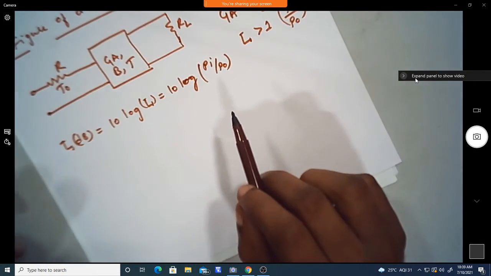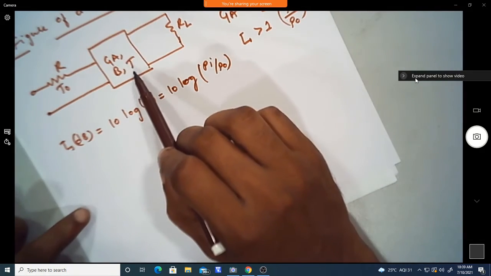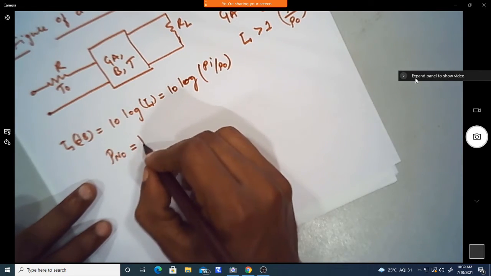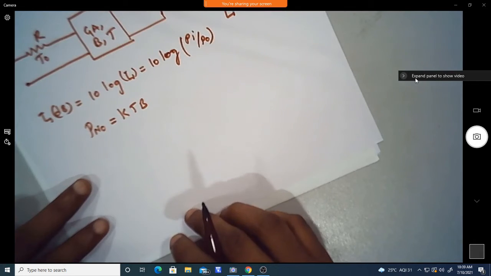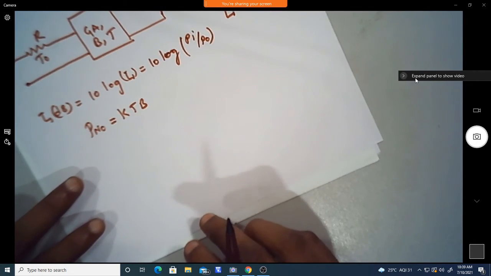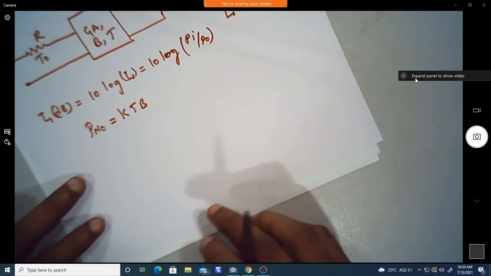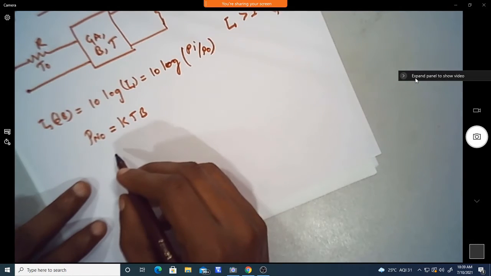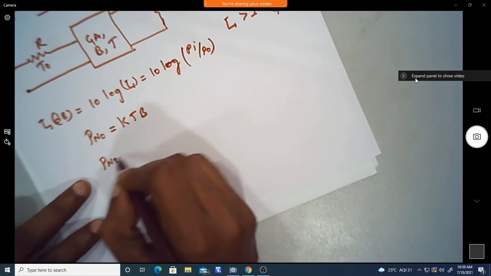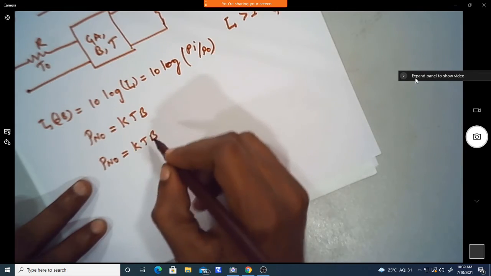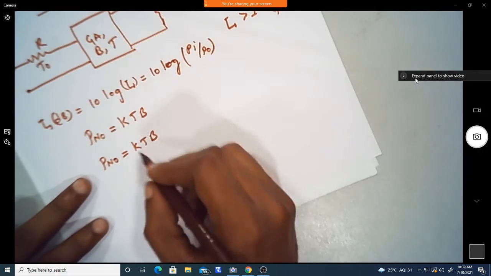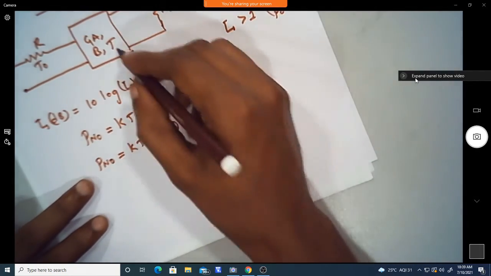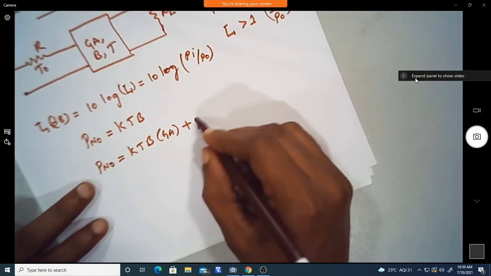Now if the lossy network is at temperature T, as we had defined, the total available noise power we can write as KTB. The output noise power which is available is the addition of the noise generated inside the amplifier. We can write Pn0 equal to KTB, with respect to gain, into GA, plus the noise inside the amplifier, which is Pn.